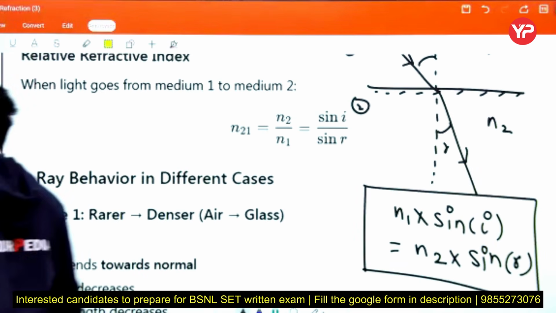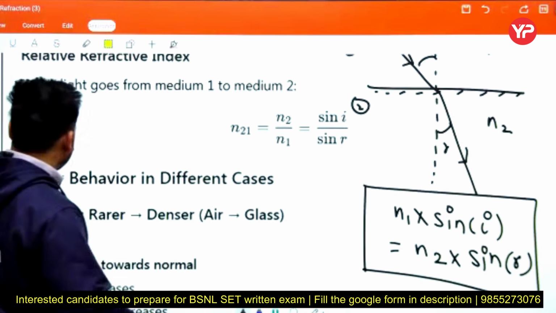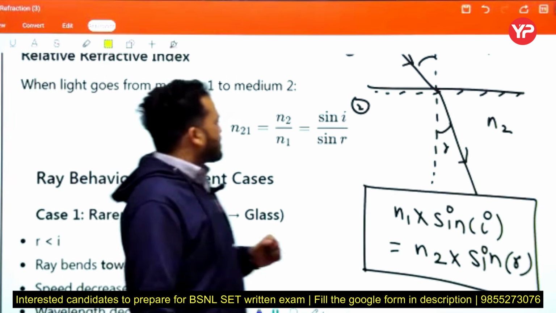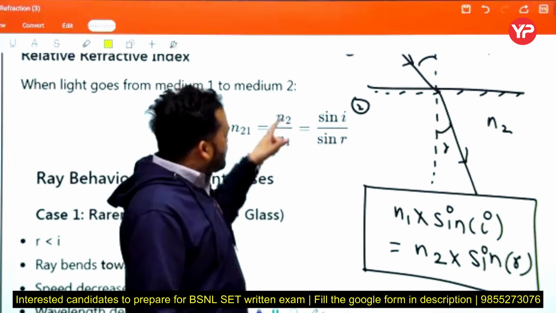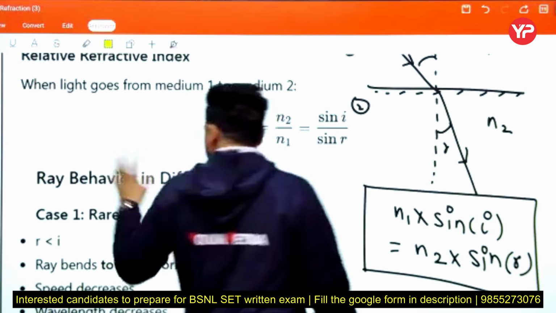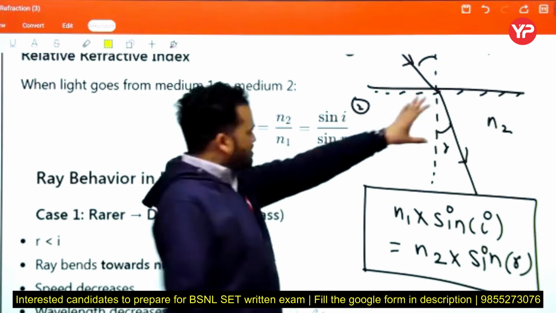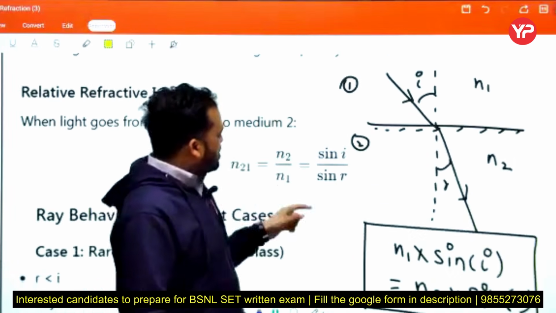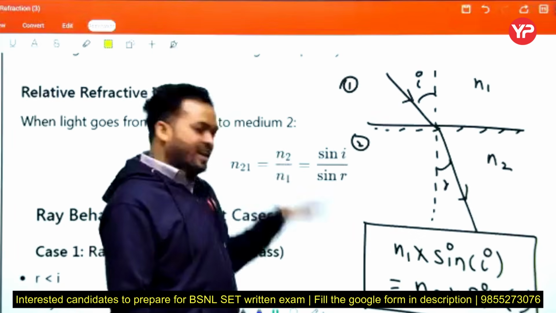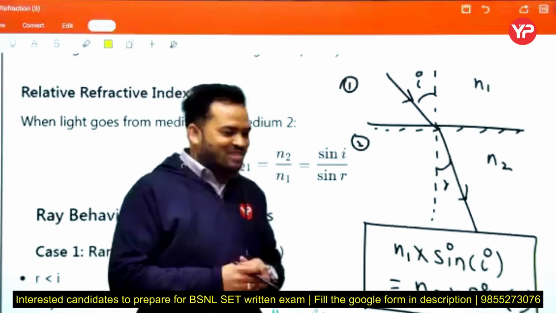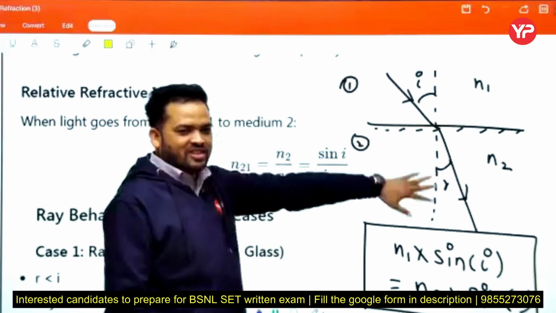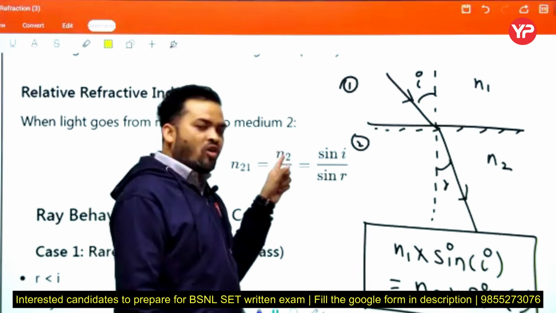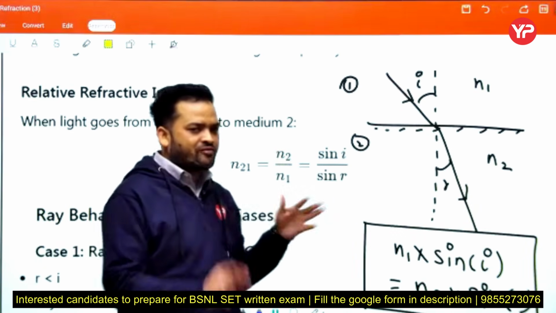Now see beta, if we again assume the same example, this is water and this is diamond. We put in the values of n2 and n1 and we get a fixed value.